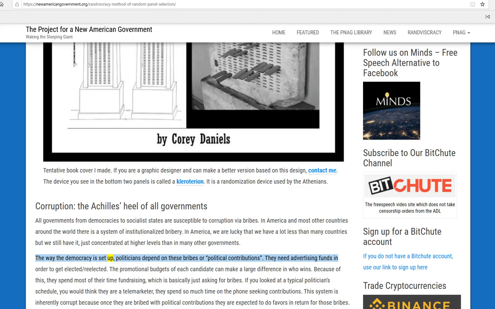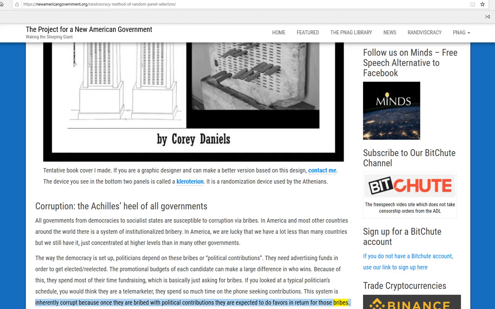The way the democracy is set up, politicians depend on these bribes or political contributions. They need advertising funds in order to get elected/re-elected. The promotional budgets of each candidate can make a large difference in who wins. Because of this, they spend most of their time fundraising, which is basically just asking for bribes. If you looked at a typical politician's schedule, you would think they are a telemarketer. They spend so much time on the phone seeking contributions. This system is inherently corrupt because once they are bribed with political contributions they are expected to do favors in